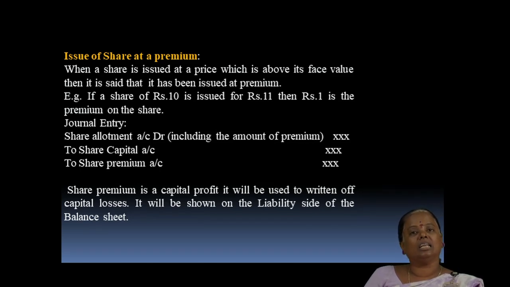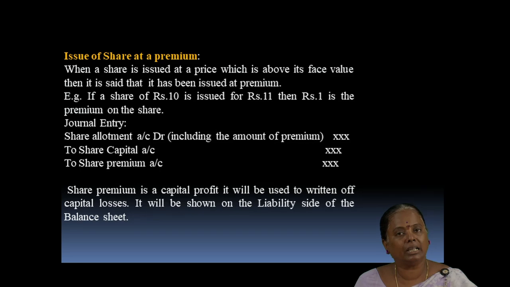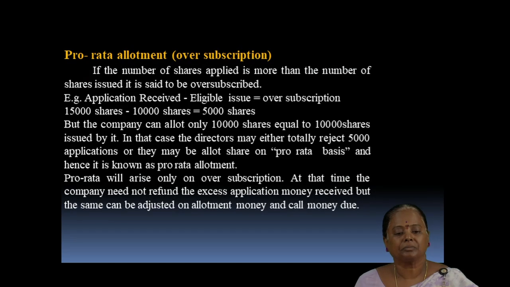The journal entry for the issue of shares at premium is share allotment account debit, including the amount of premium, to share capital account and share premium account. Share premium is a capital profit. It will be used to write off capital losses. It will be shown on the liability side of the balance sheet.